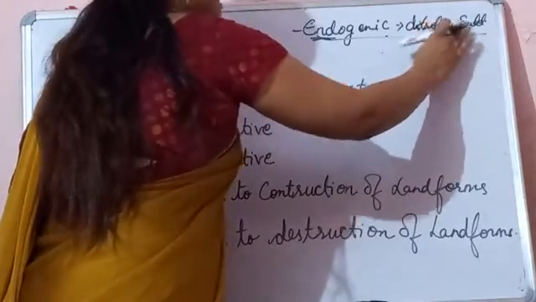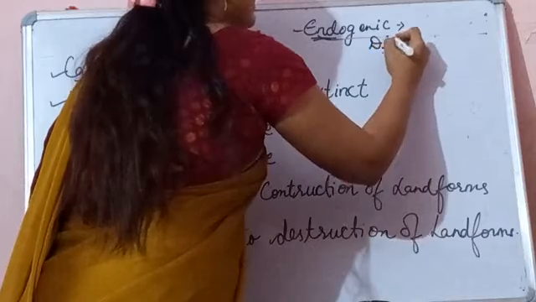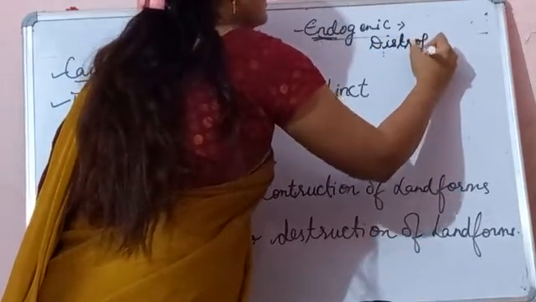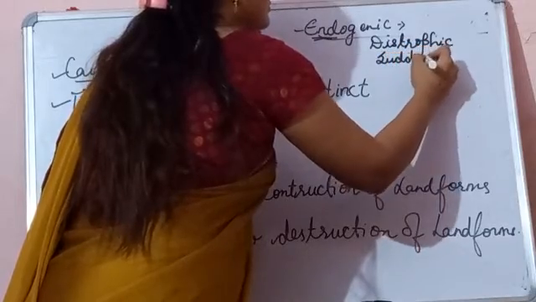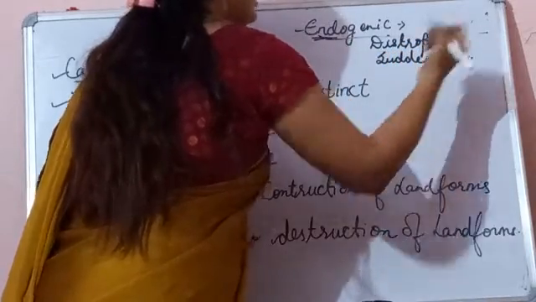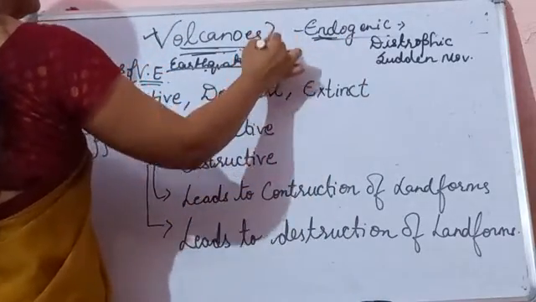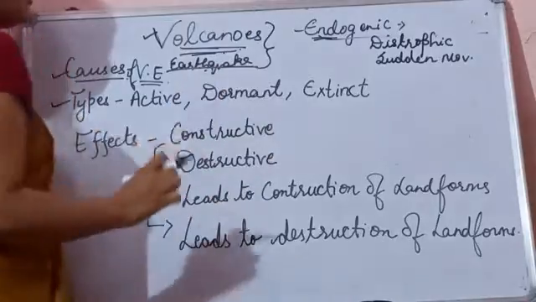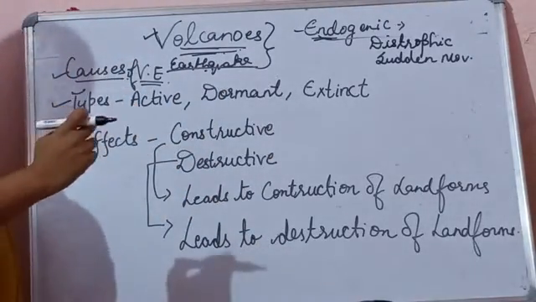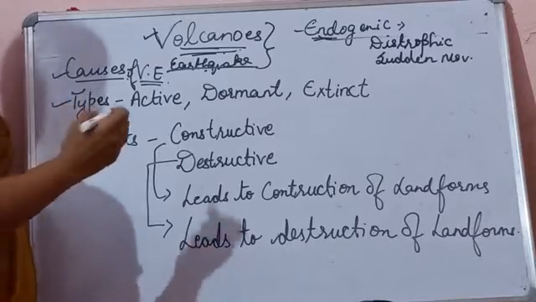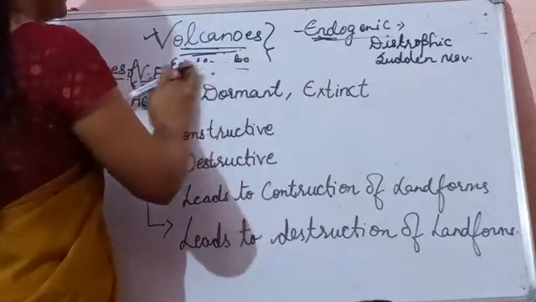Endogenic forces are of two types. They are diastrophic and sudden movement. Volcanoes and earthquakes are the result of these movements. So children, volcanoes we are going to study in this chapter and earthquake we will study in the next chapter.